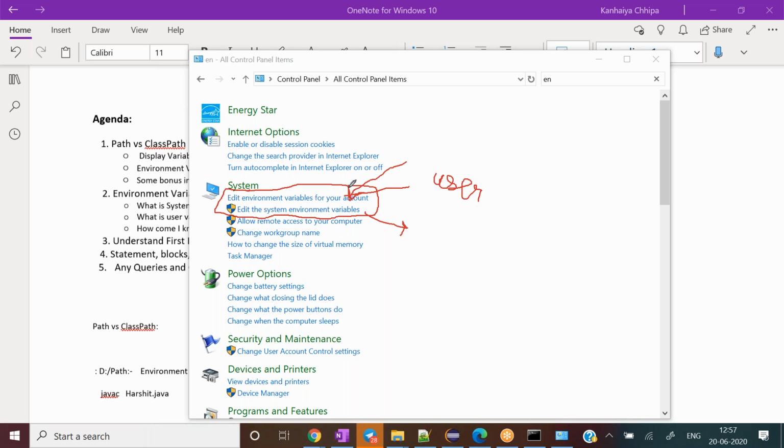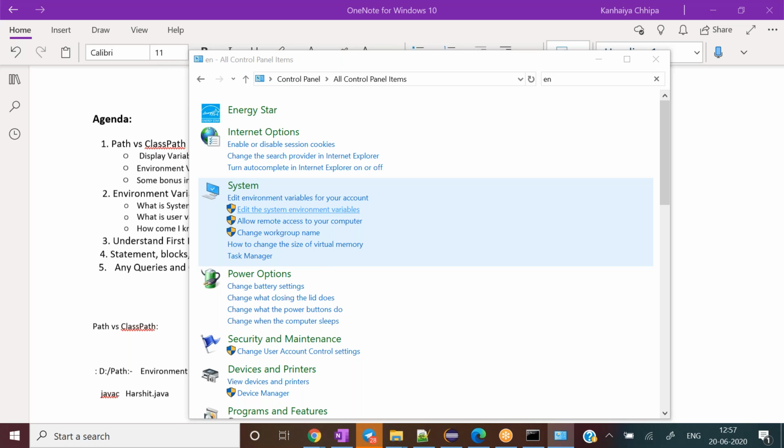There is no admin privilege required to change it. I'll come to that later, but just for your information, in case you have not tried it earlier, even if you do not have any privilege, you can change the path here.